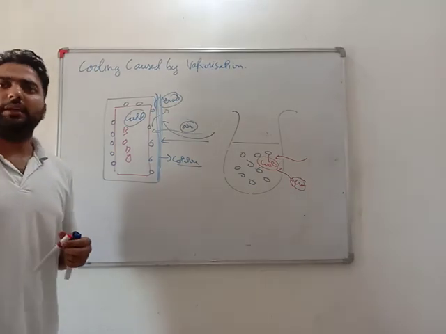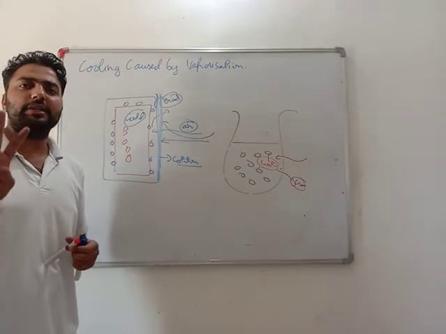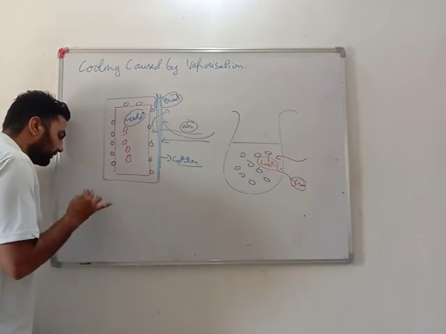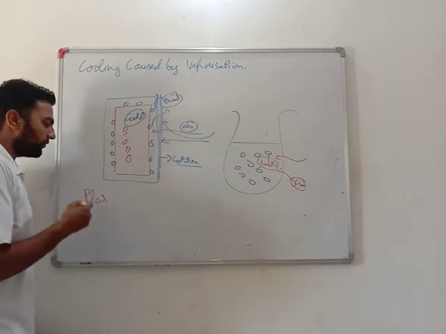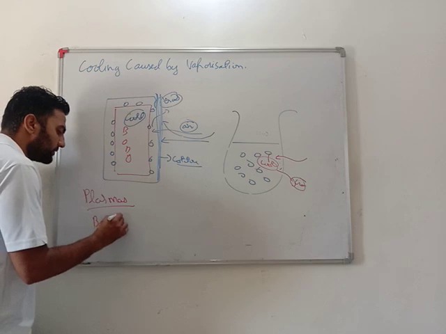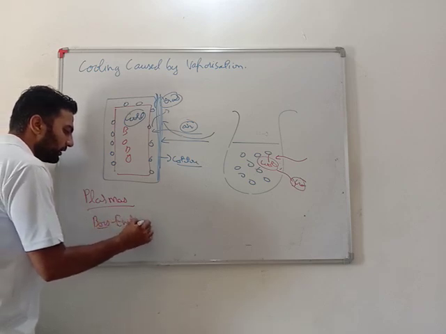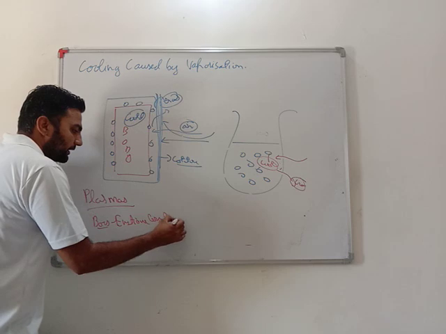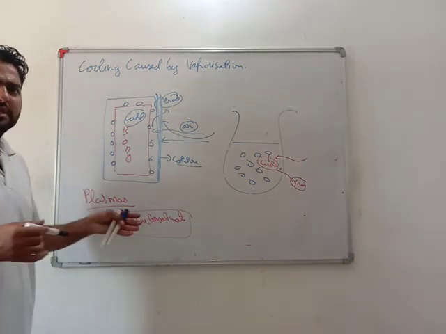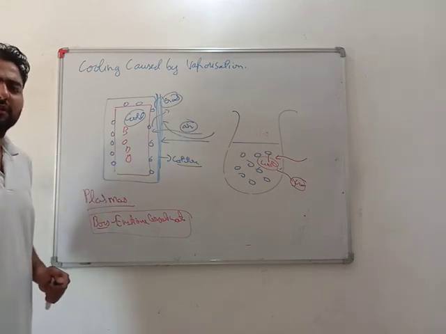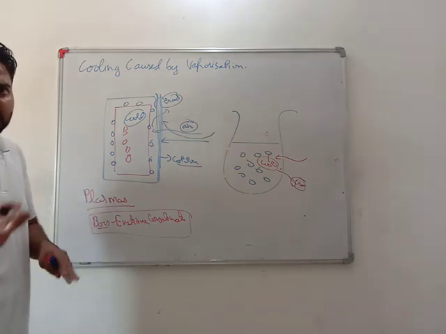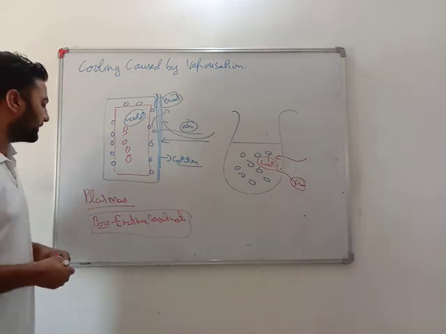See my dear students, up to your standard there are only three states, that is solid, liquid and gas. There are also fourth and fifth states of matter, that is plasma, and another one is Bose-Einstein condensate. See, what is plasma? I will just be delivering simple information about that. No need to go that much deeper because it is as of now not in your syllabus. But in further classes, you will be studying this.